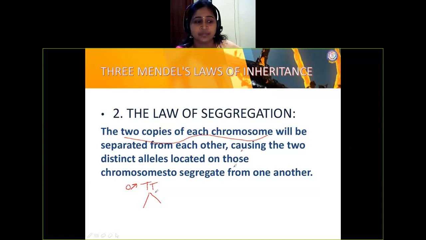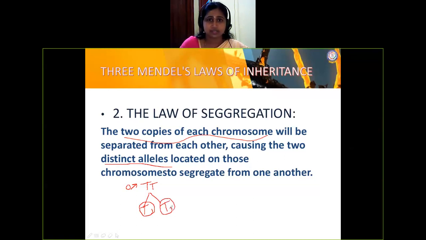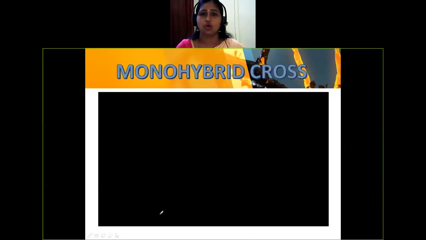You can see here distinct alleles separately, right? So here we'll move here, capital T. This is nothing but the law of segregation, right? Located on the chromosome to segregate from one another so that it will be easy to get transferred to the next generation. Now, these two laws are well verified in monohybrid cross.